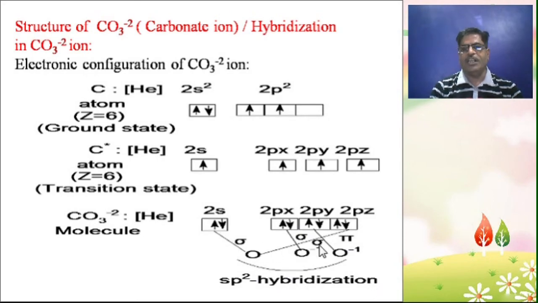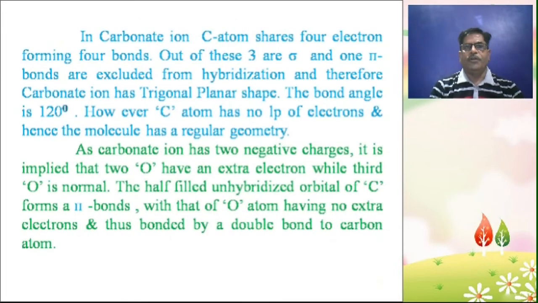So there are three sigma bonds and one pi bond in the carbonate molecule. So, sp2 hybridization in carbonate ion. In carbonate ion, the carbon atom shares 4 electrons forming 4 bonds. Out of these, 3 are sigma and 1 pi bond is excluded from hybridization, and therefore carbonate ion has trigonal planar shape. The bond angle is 120 degrees. However, the carbon atom has no lone pair of electrons, and hence the molecule has a regular geometry.